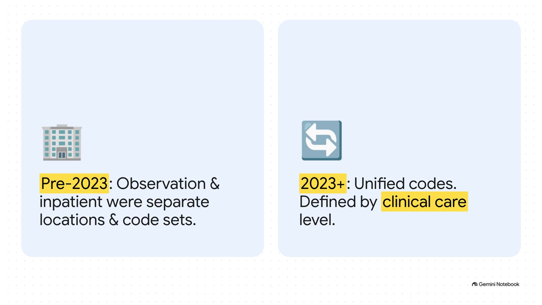What replaced them is a beautifully unified code range from 99221 to 99239. And this is key. Observation status is now strictly defined by the level of clinical care the patient actually requires, not by what physical floor or unit they happen to be sitting on. As long as the clinical care level dictates observation or inpatient status, it all falls under the exact same family of codes.